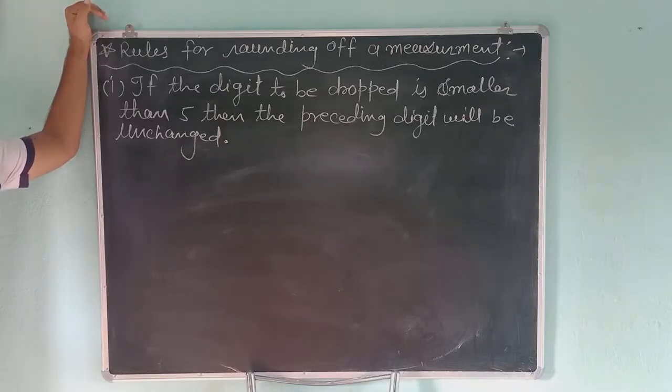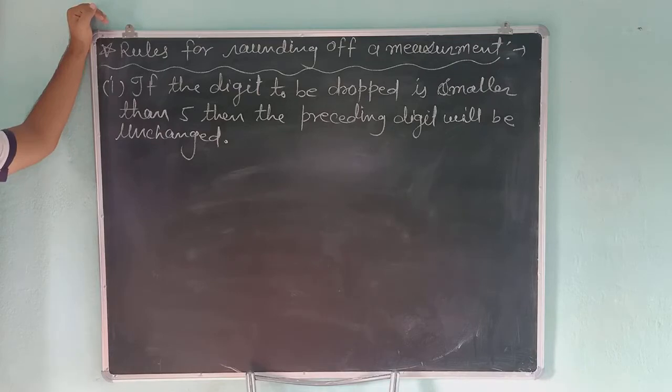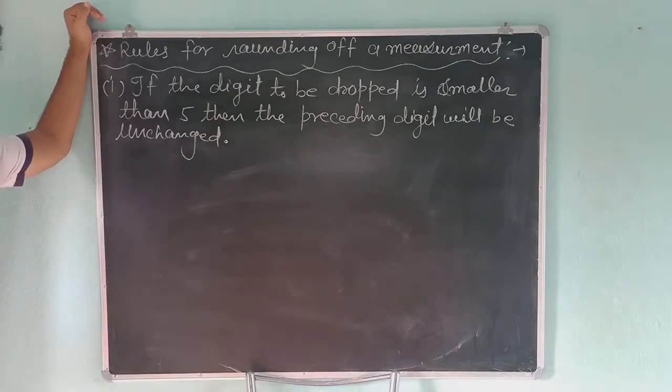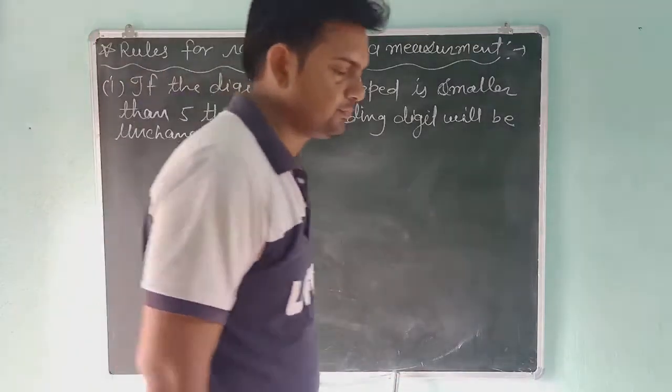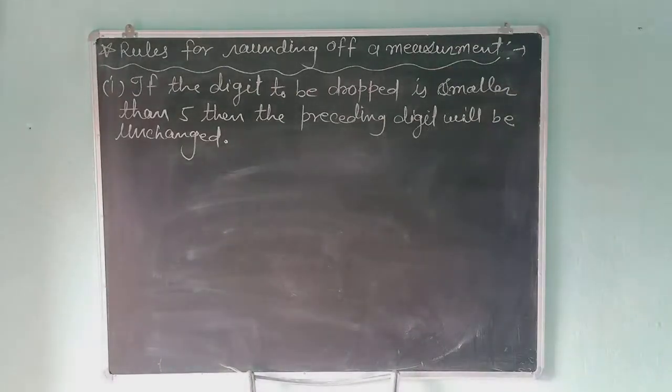He can't give us 0.25 and we can't take it. So students, this method is called rounding off a measurement. Rounding off means approximate value.